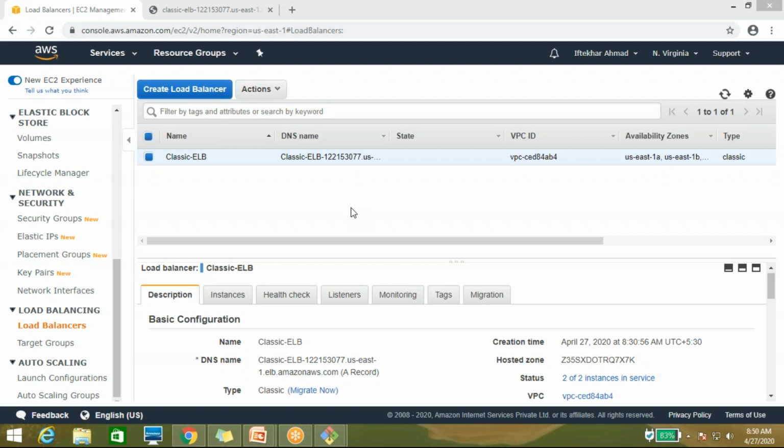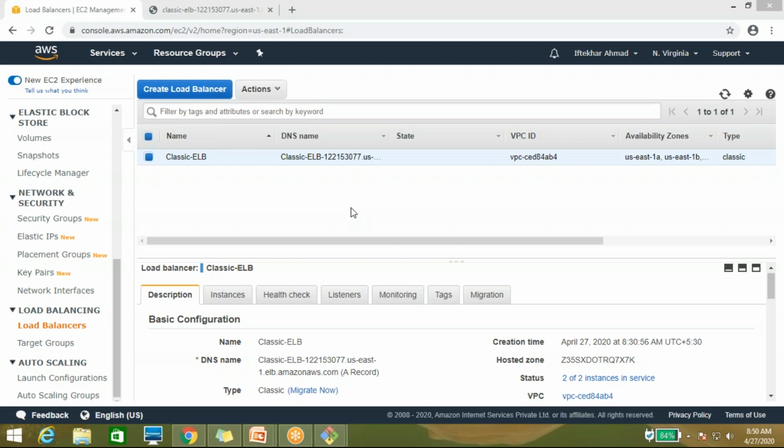Whatever traffic is coming from the internet, once you have launched a website and your application is running, you don't know which users are accessing your website, or from which region and location the traffic is coming. So the load balancer decides how much traffic needs to be routed to the first instance or the second instance.